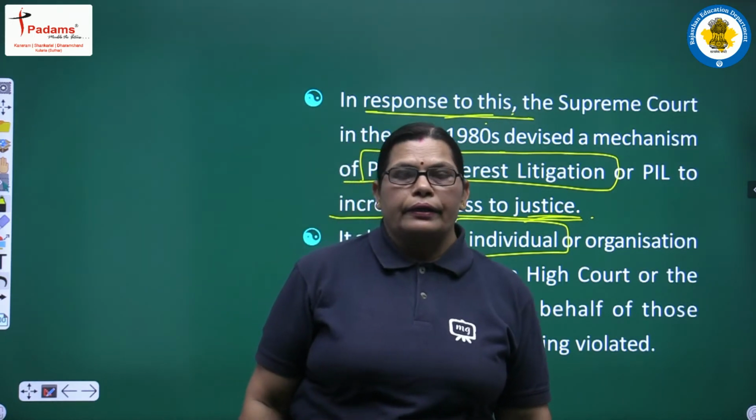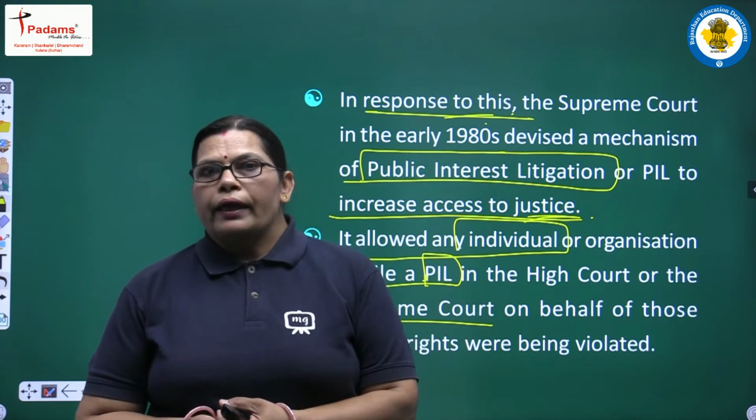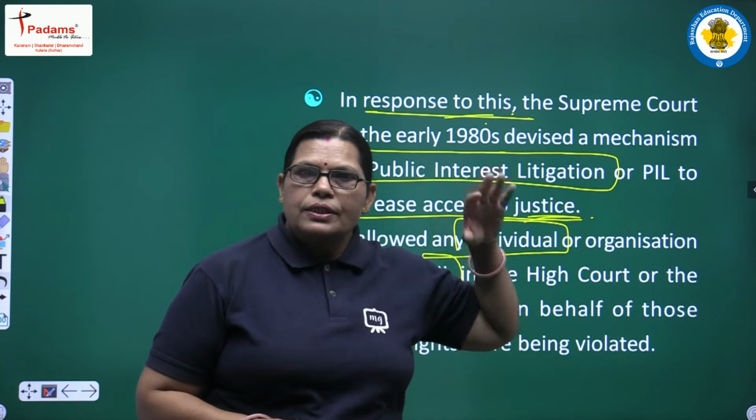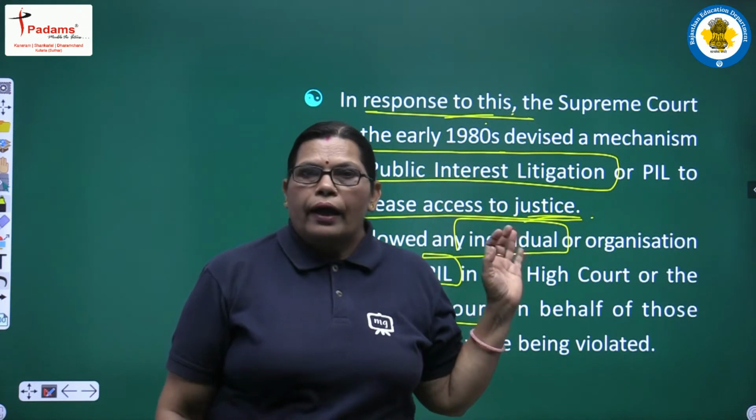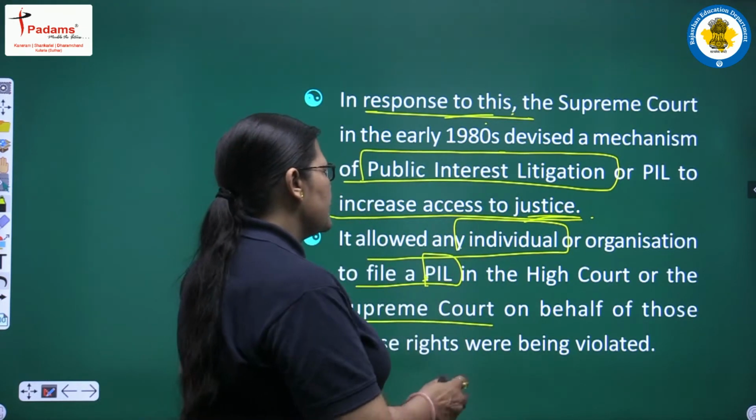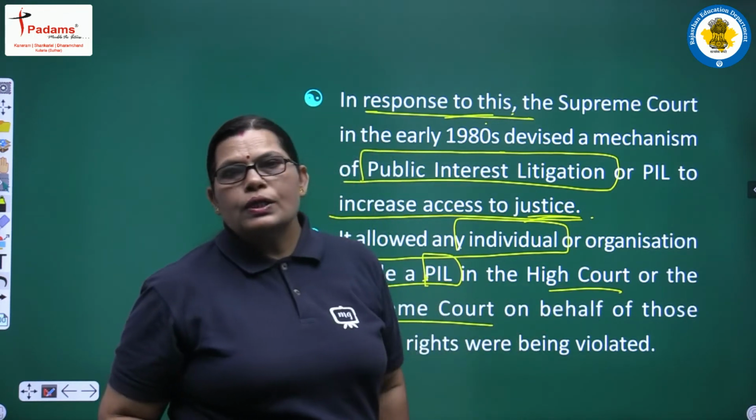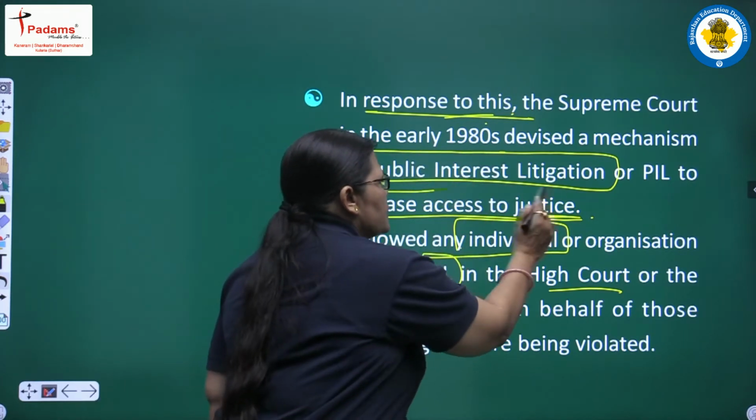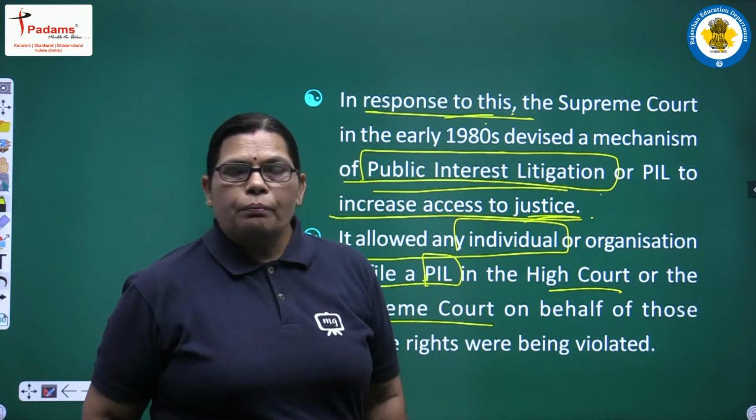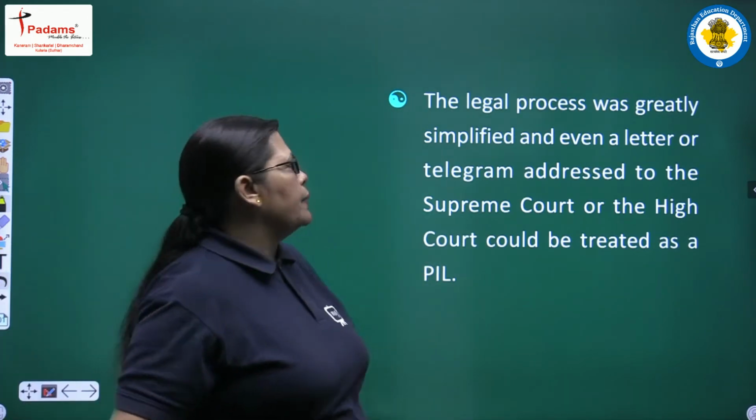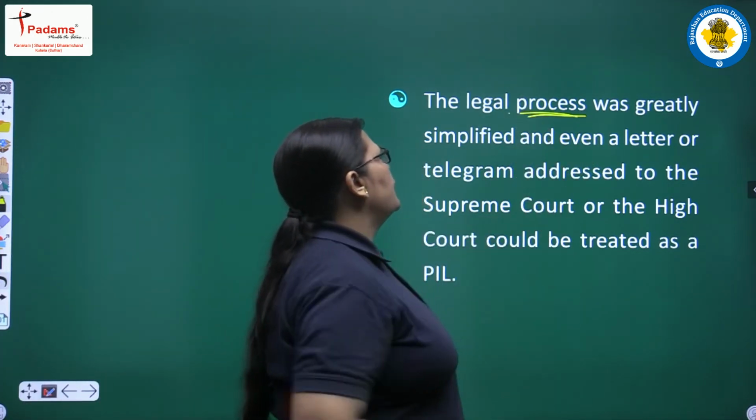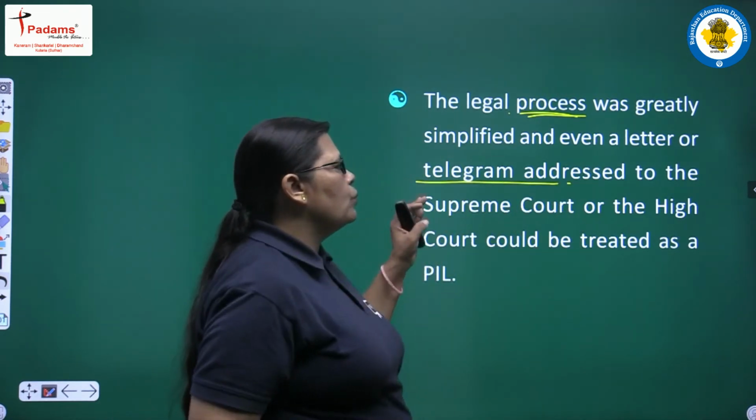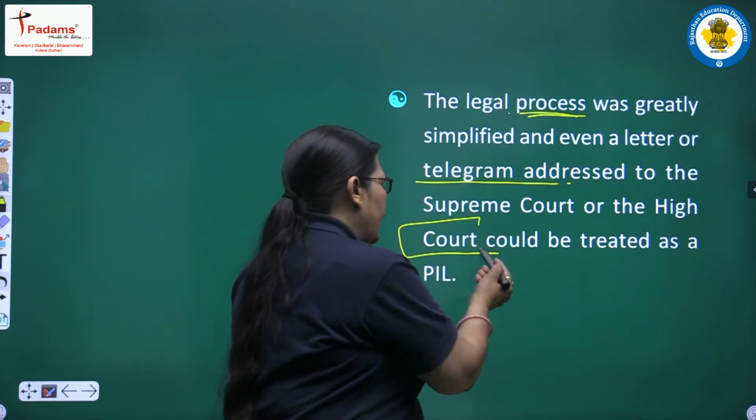It means if fundamental rights are violated by anyone, then organizations, maybe individual persons, have a right to approach the High Court or the Supreme Court as a PIL, public interest litigation. And on behalf of whom? On behalf of the people. The legal process was greatly simplified, and even a letter or telegram addressed to the Supreme Court or the High Court could be treated as a PIL.